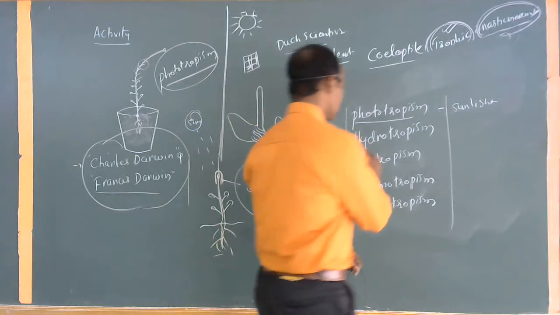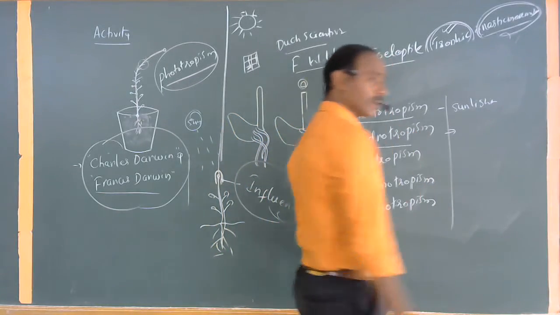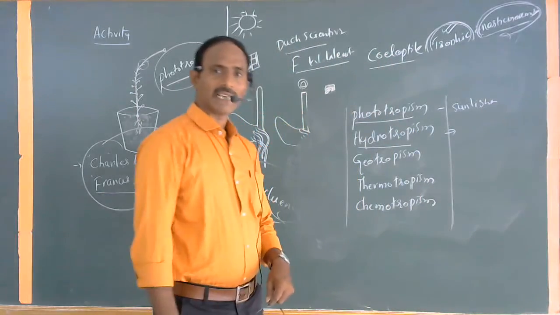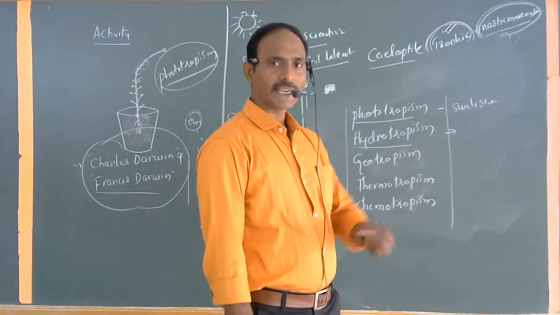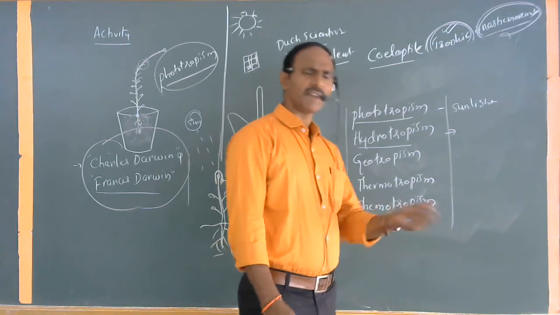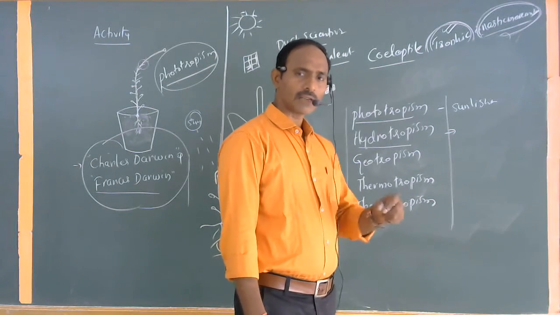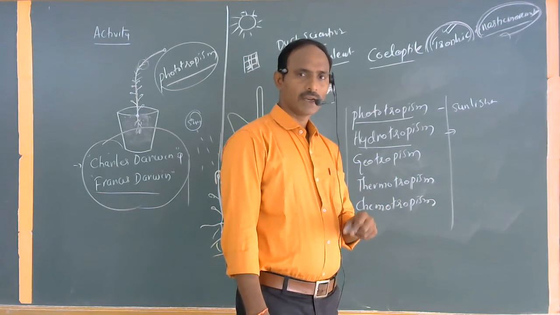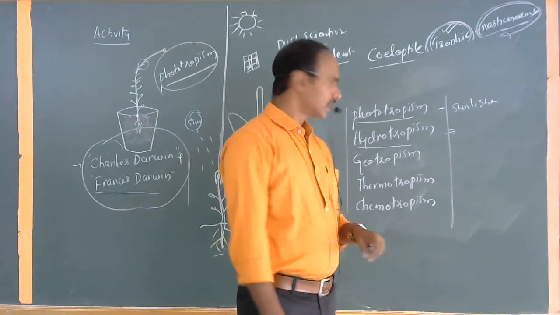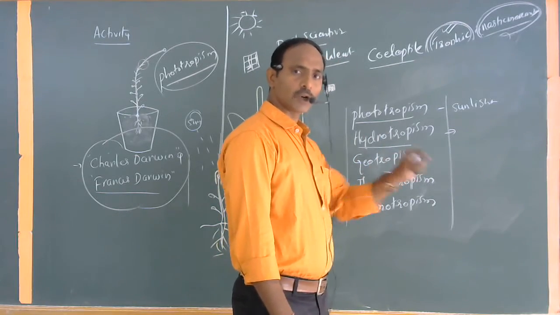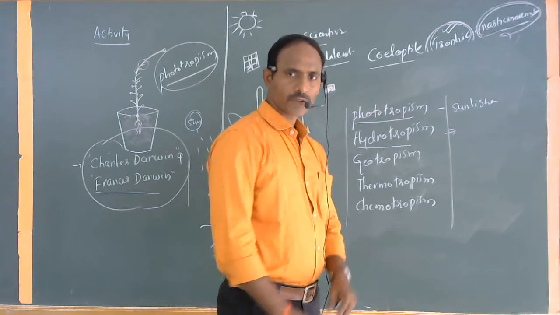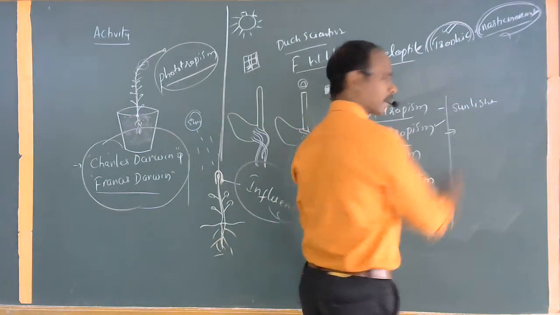Okay, so when the plant body parts grow towards the direction of water, for example, some of the plants which may grow in between the rocks. In the rocks there is no chance of water material. So in search of the water material, the plant parts can also grow towards the direction of the water molecules. Such a kind of movement is commonly called hydrotropism.